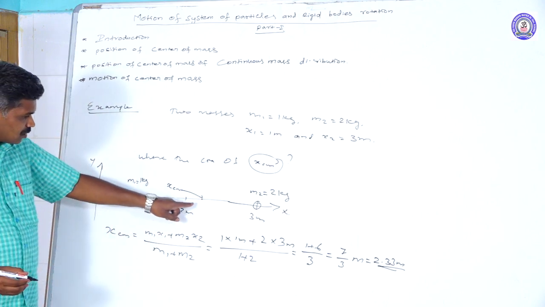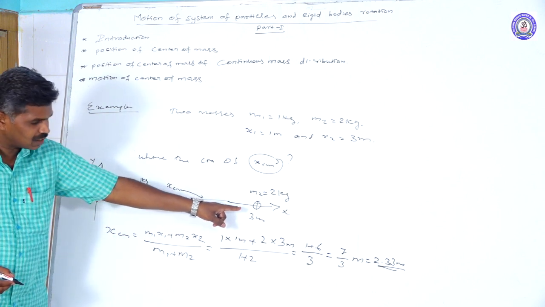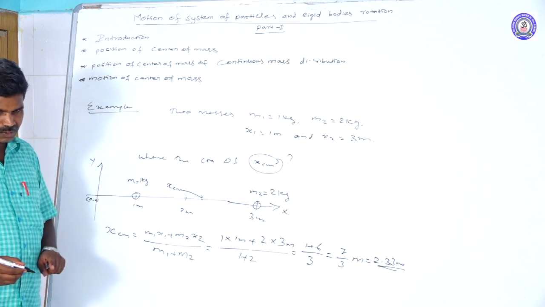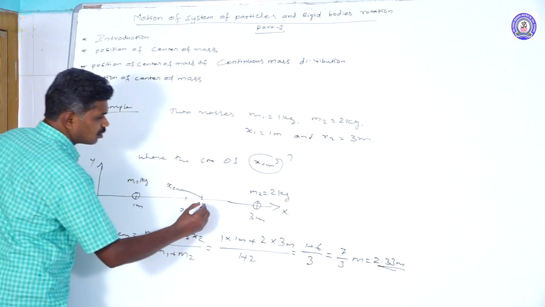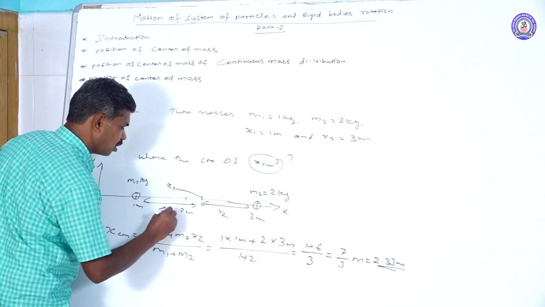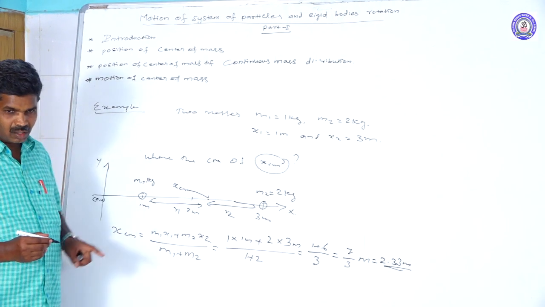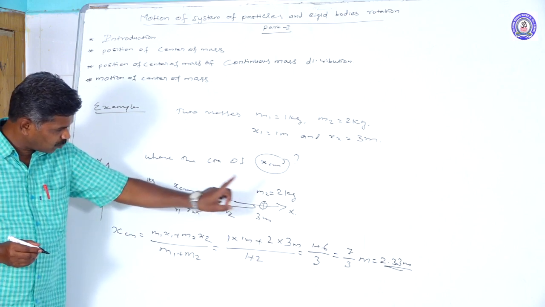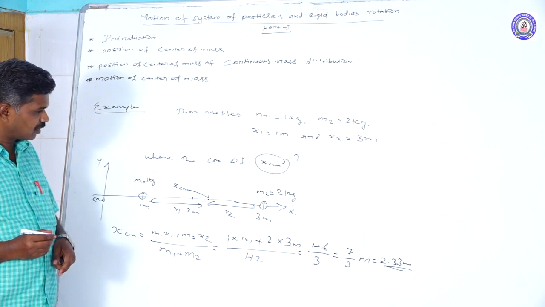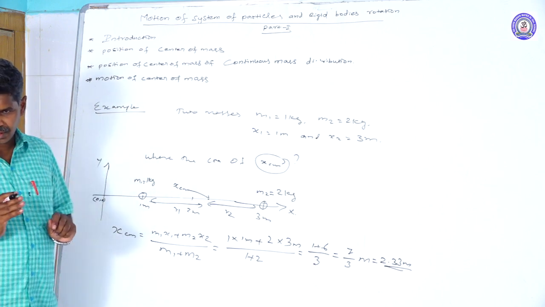Now you compare: the center of mass is closer to which one? Which one has a greater mass? The closer the center of mass is acting to it. Suppose the positions are taken as R2 and R1. Which one is a greater value? R1 is a greater value as compared to R2. But the mass of the second body is greater as compared to the first body. So that's why the center of mass is always closer to the greater mass particle.